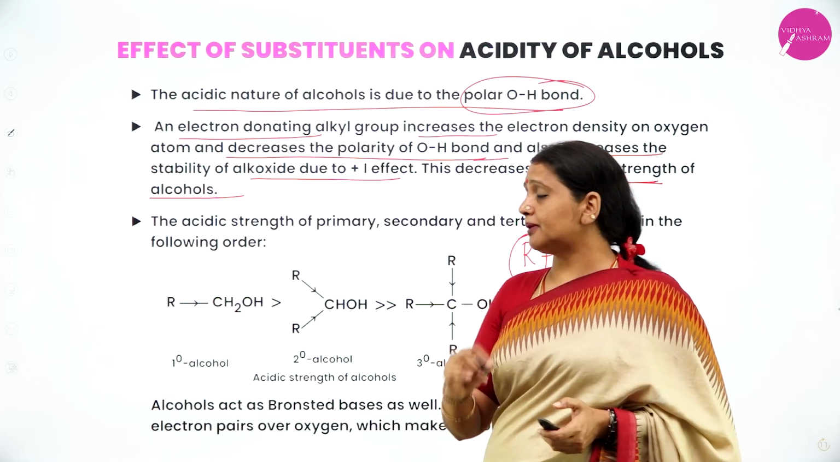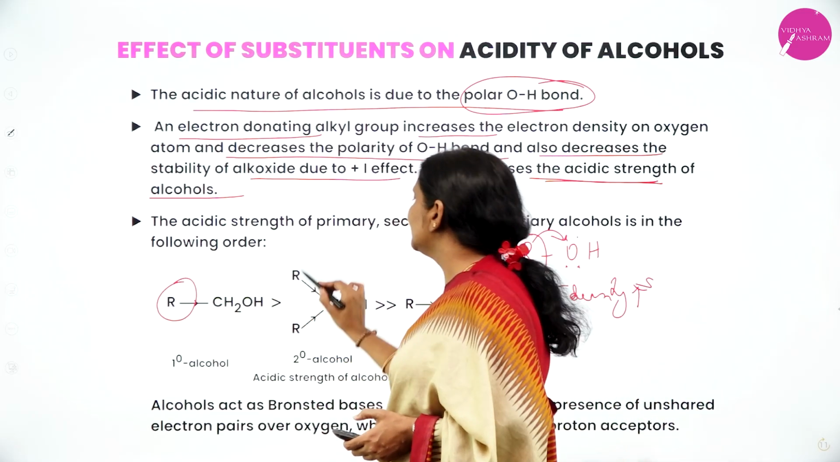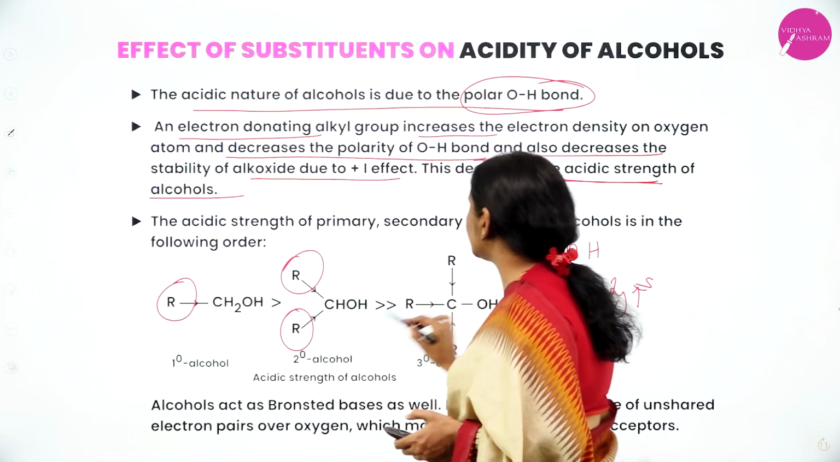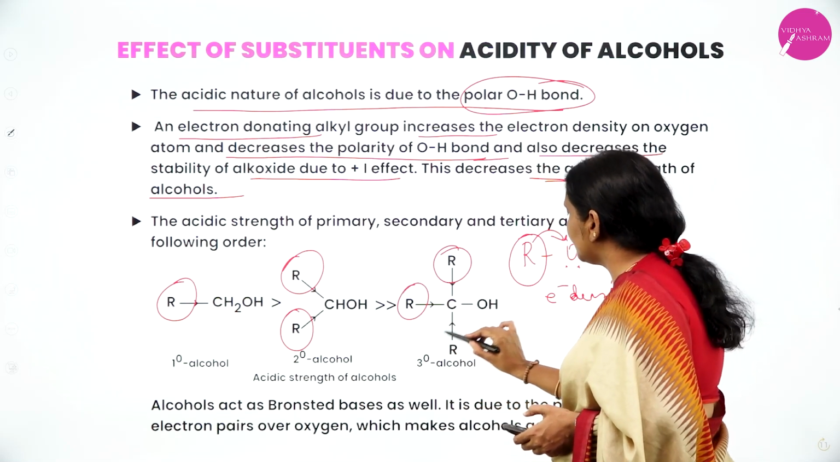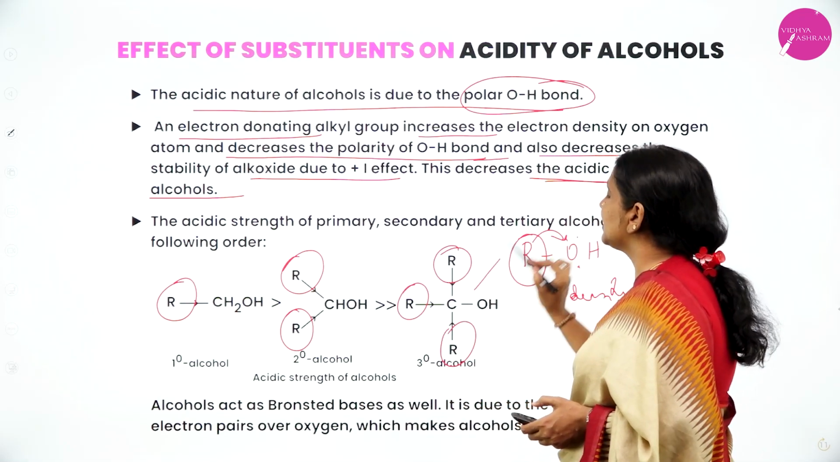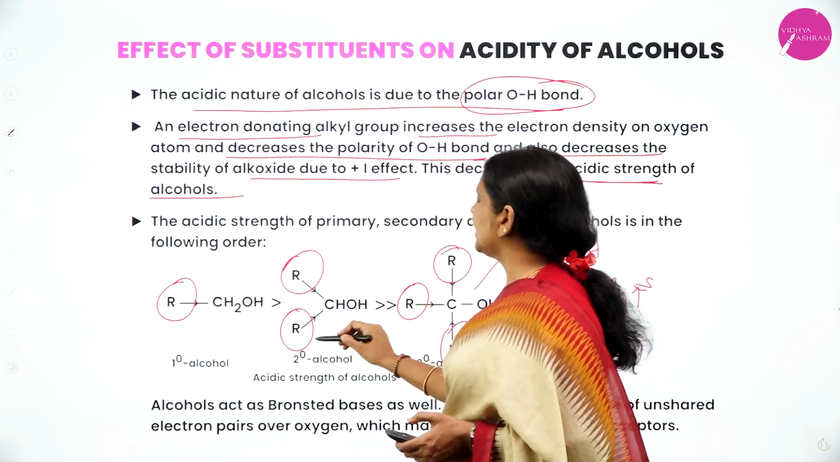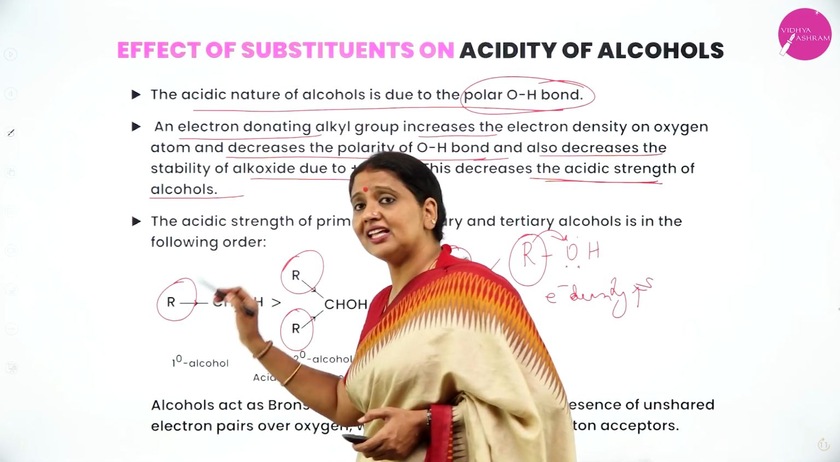When you consider a primary alcohol, it has only one alkyl. Secondary, it has two alkyl. Tertiary, it has what? Three alkyl. Therefore, which one is less acidic? Tertiary is less acidic than secondary, and secondary is less acidic than primary.